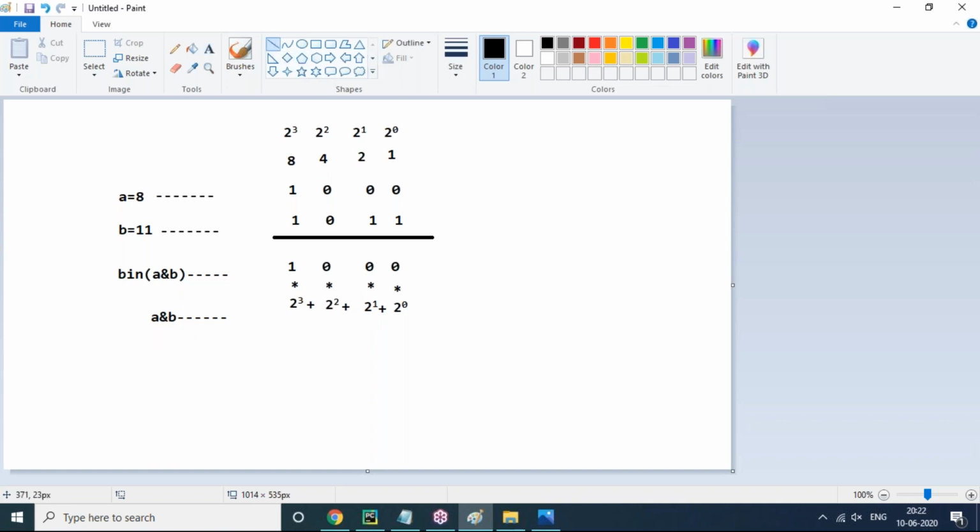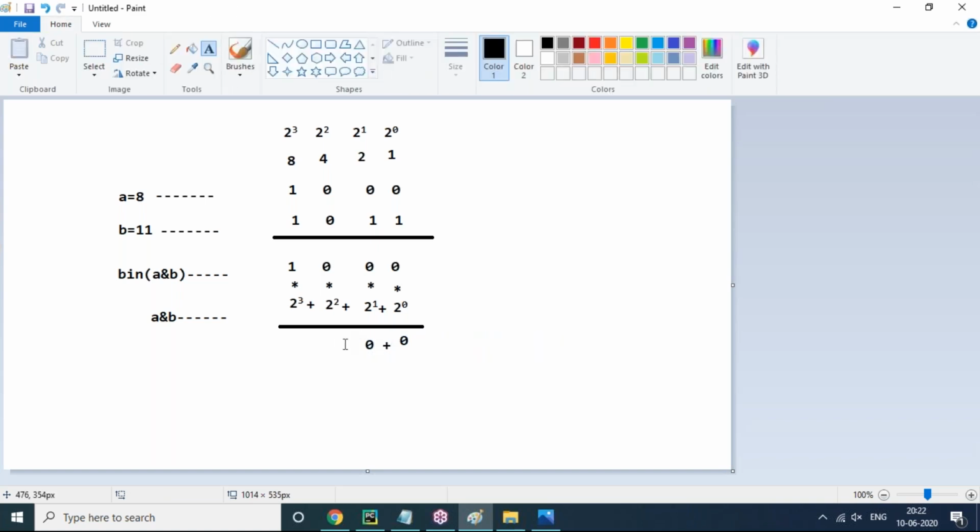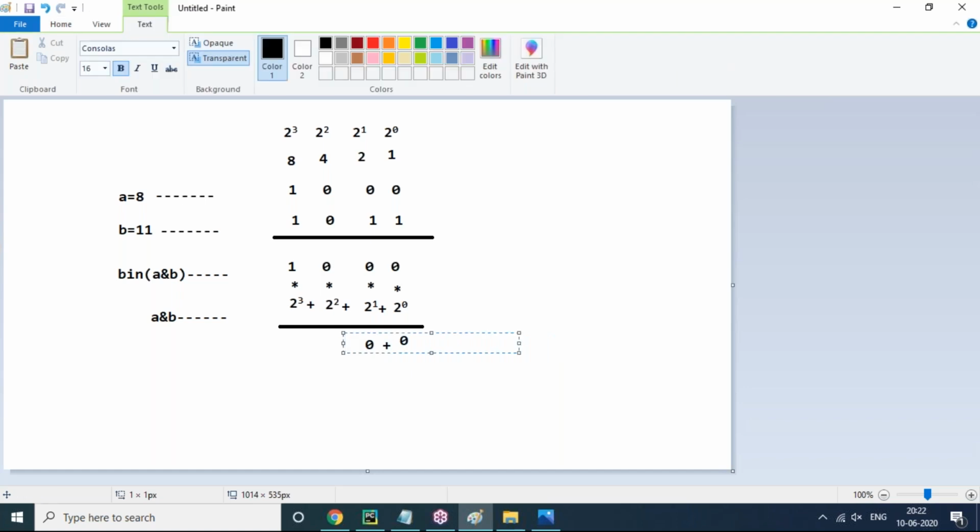In that context, you can see 0 into 2 power 0 is 0, plus 0 into 2 power 1 is again 0, plus 0 into 2 power 2 is also 0, plus 1 into 2 power 3 is 8.